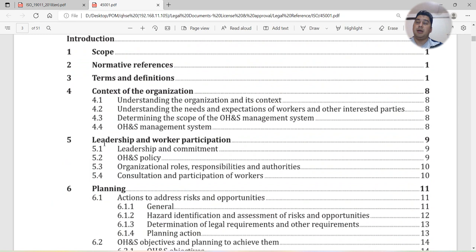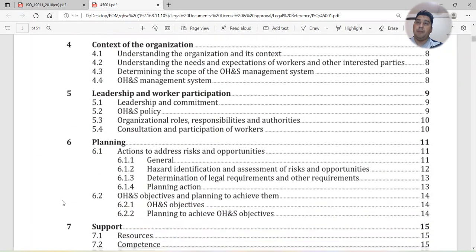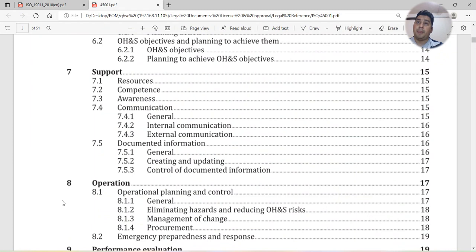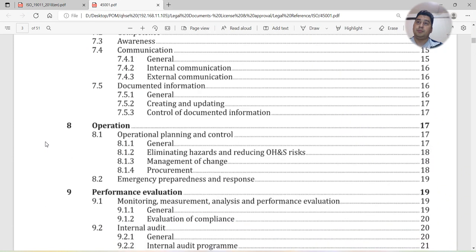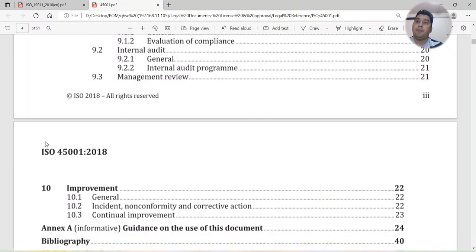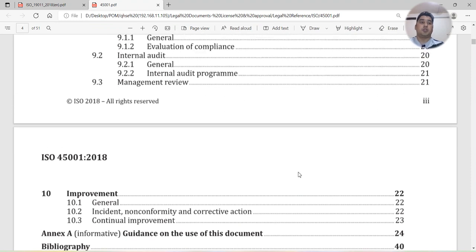Then we have the leadership. Then we have P, planning. Then we have the support. So these clauses will come under plan. Then we have O, and I, improvement. So that's all for today's training.